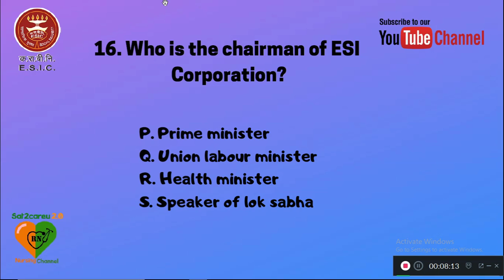Question number 16. Who is the chairman of ESI Corporation? Option P, Prime Minister, Q, Union Labour Minister, R, Health Minister, and S is Speaker of Lok Sabha. The right answer is Q, Union Labour Minister.